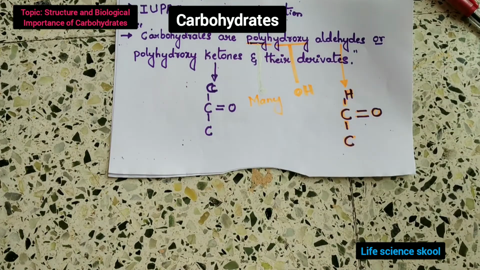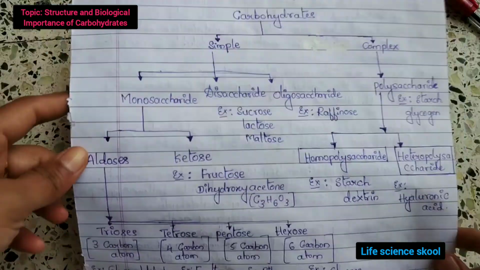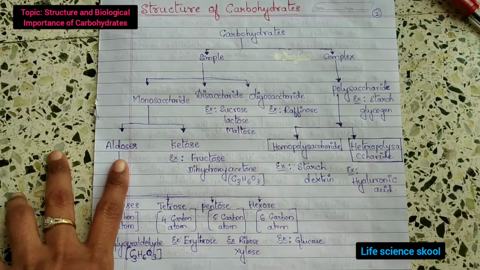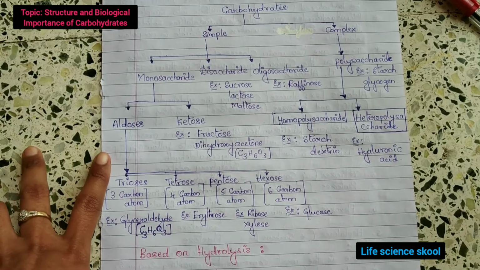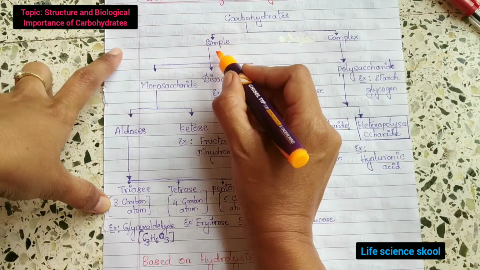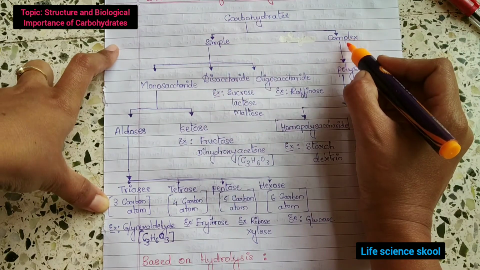So now we will move on to the structure or classification of carbohydrates. Carbohydrates can be divided into simple and complex carbohydrates.